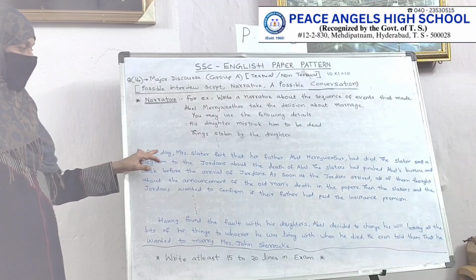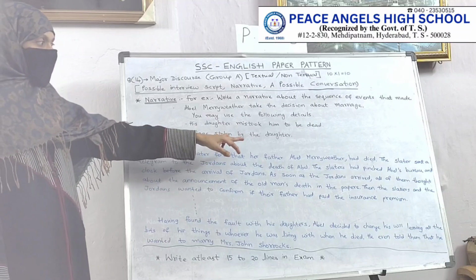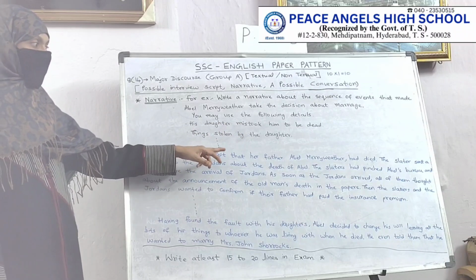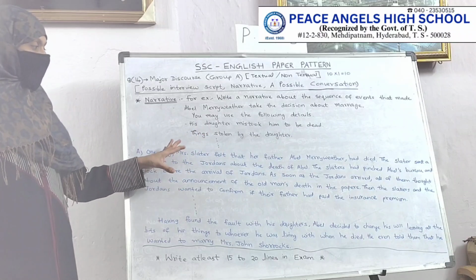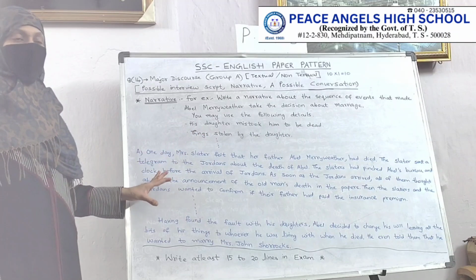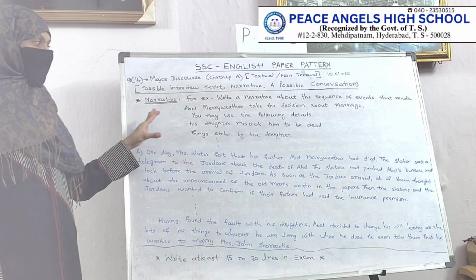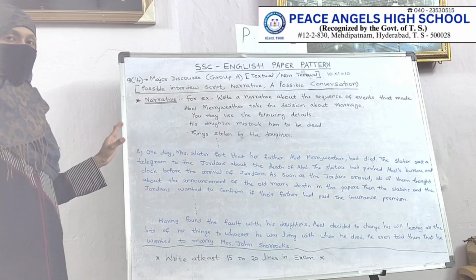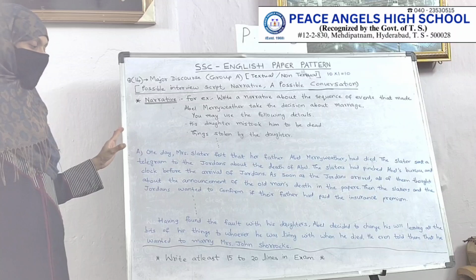One day, Mrs. Slater felt that her father, Abel Merryweather, had died. Slater sent a telegram to the Jordans about the death of Abel. You can write all this only when you know the lesson thoroughly. So please read the textbook thoroughly and read all the lessons. He may give from any lesson.